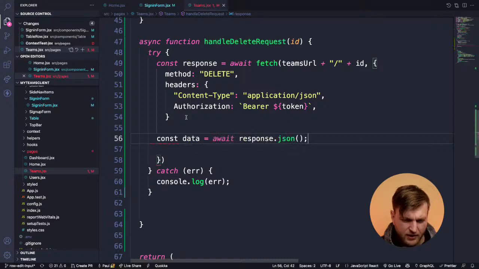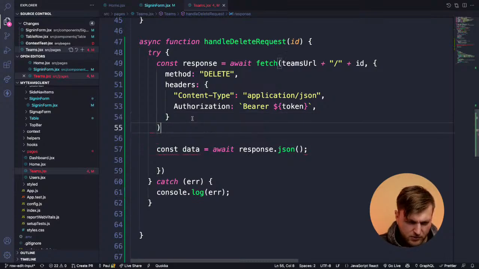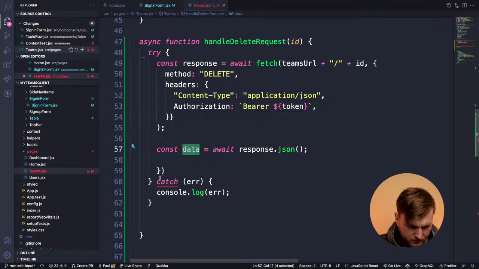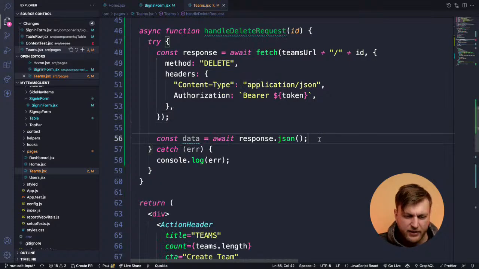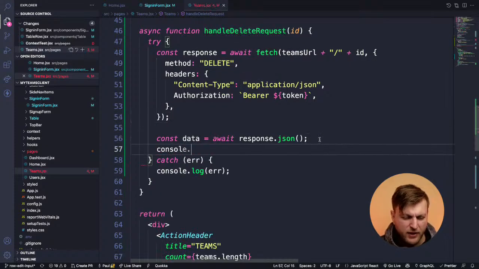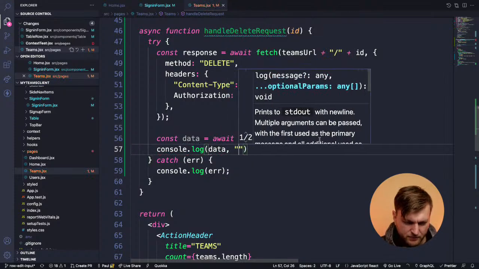And then I'm going to const data await response. There's something missing here. What am I missing here? No, I'm missing an extra bracket. Okay, I think I figured that out. Okay, and then we'll just get data. I don't remember if you get a response when you delete data, but we'll just put it here.